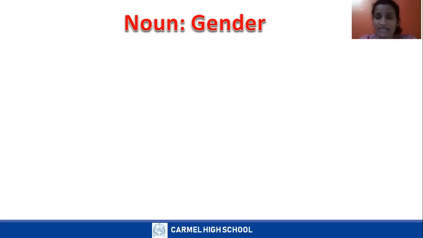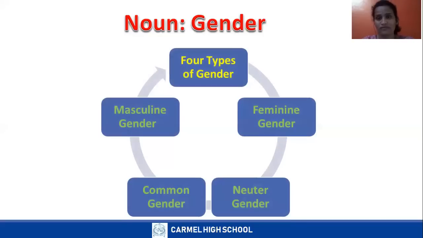Nouns can be classified into 4 different types of gender. One is masculine gender, which talks about male. Feminine gender, which talks about only female. Common gender, either male or female. Neuter gender, which talks about only non-living things.